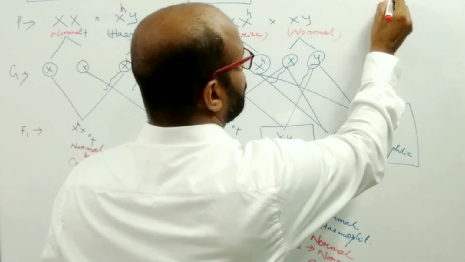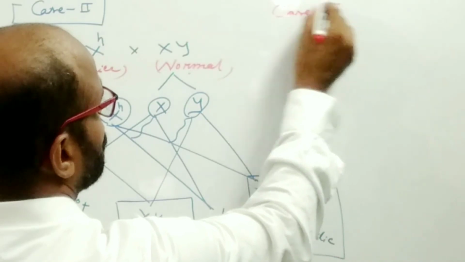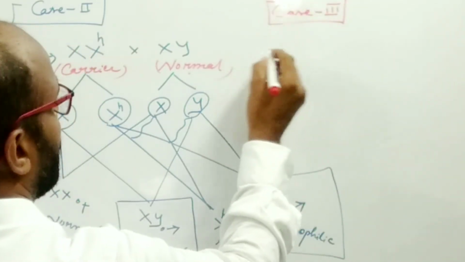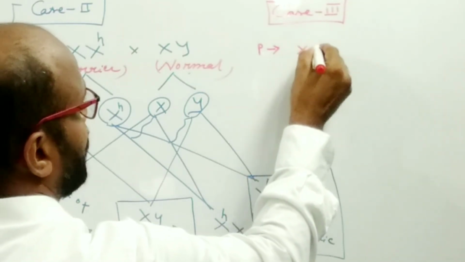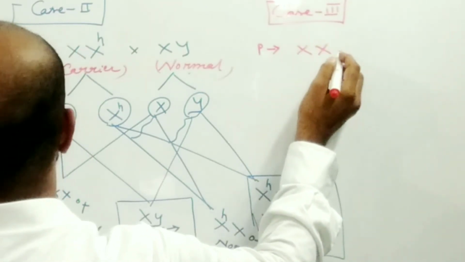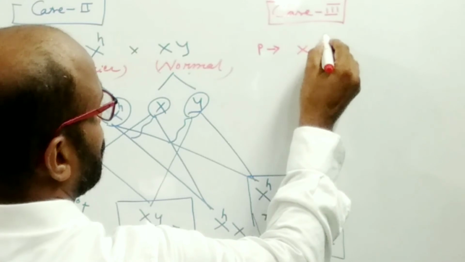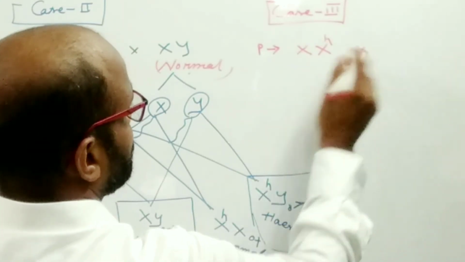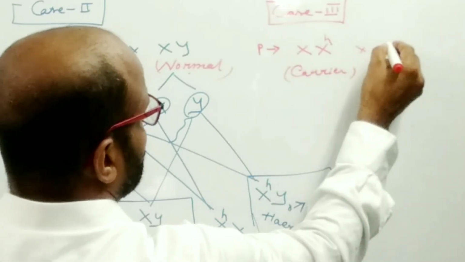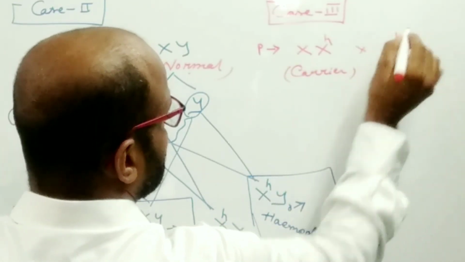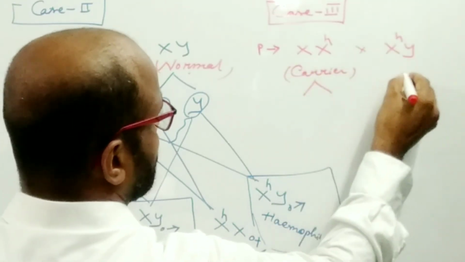In this case 3, I am going to cross a hemophilic carrier female and a hemophilic male. Then what happens here?